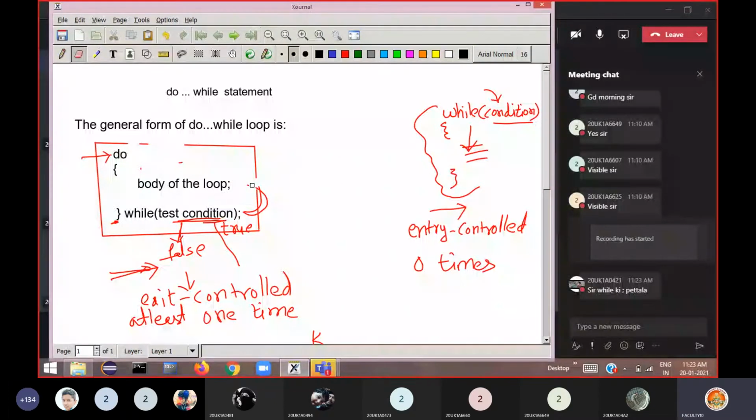See here, this one. Test condition, close parenthesis, then semicolon. So in do while a semicolon comes, but in the while statement a semicolon does not come.